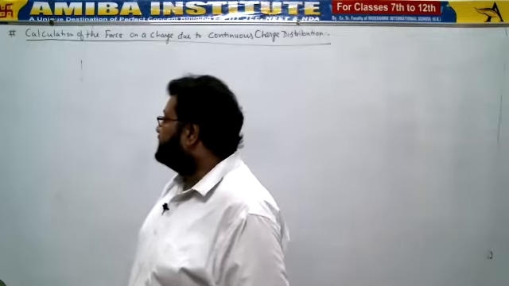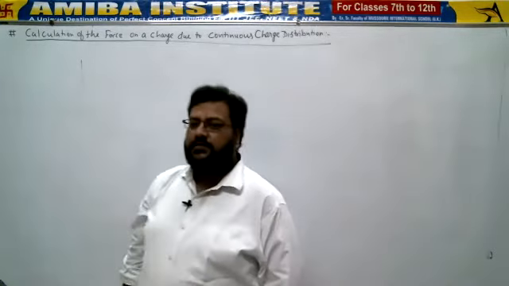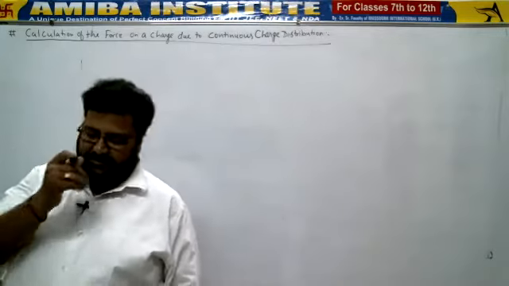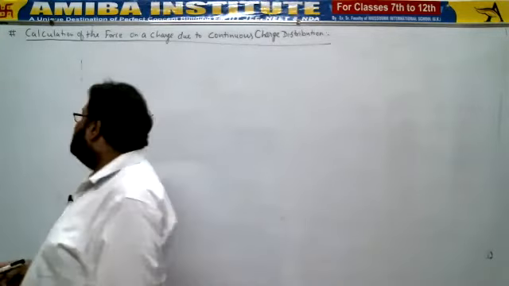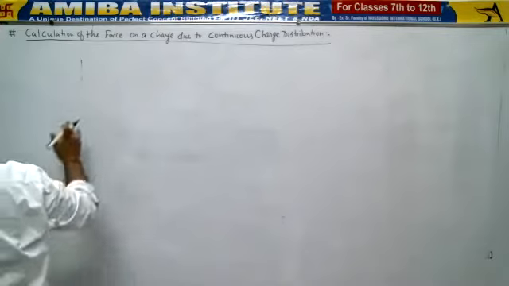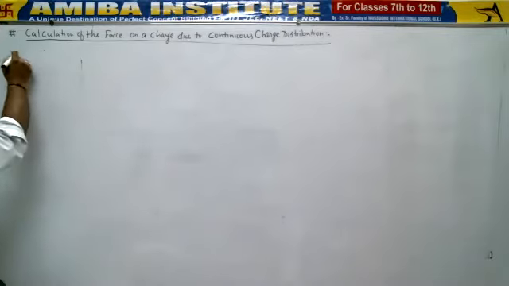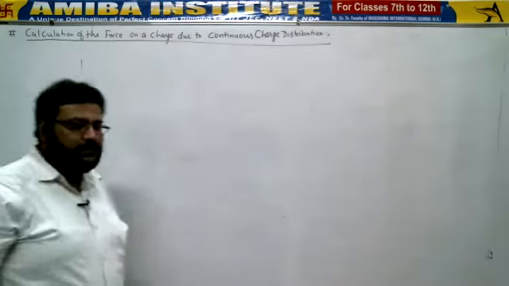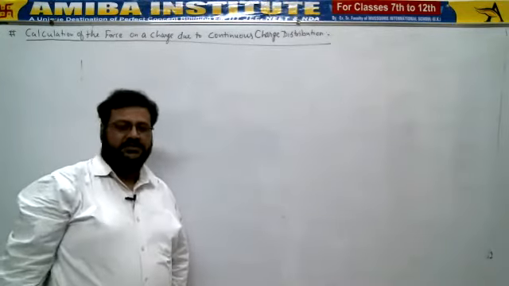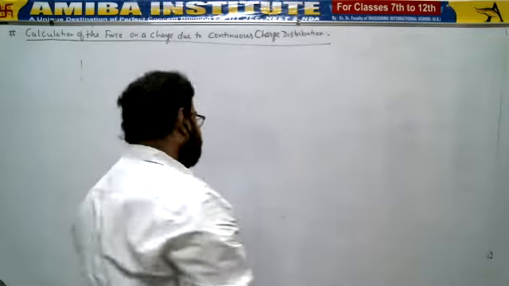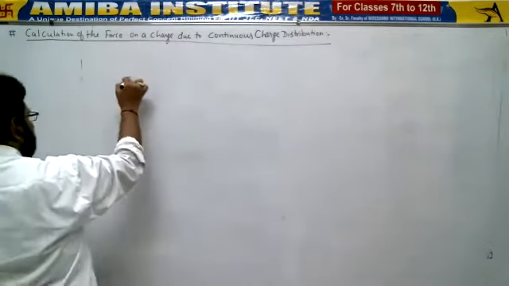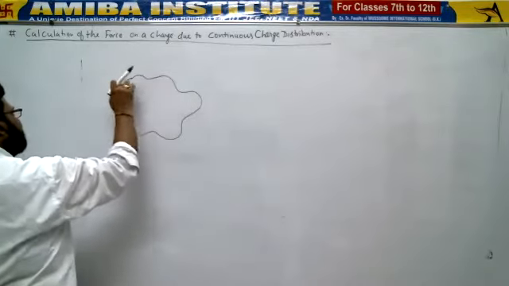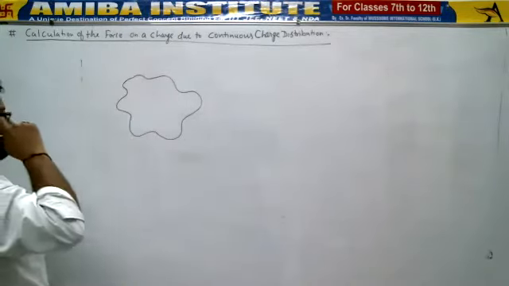All right, next we are going to talk about calculation of the force on a charge due to continuous charge distribution. Let's suppose I directly consider, by default, a volume charge distribution, or you can consider it area wise, depending on whatever manner you like.